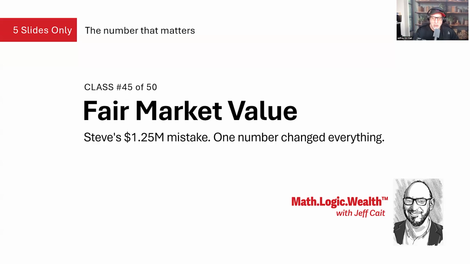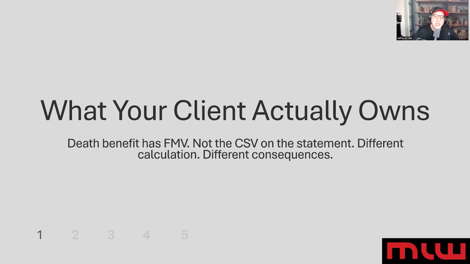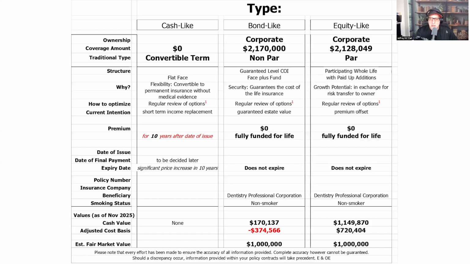So let's go. What you're buying, what your client actually owns. It's not the cash surrender value, it's the fair market value. Steve's holding statement shows $1 million of cash value. Steve's actual ownership is $2 million fair market value. Different numbers, different consequences. When a shareholder removes a corporate policy, it's taxed at fair market value, not the cash surrender value. That's section 148(7), shareholder benefit.